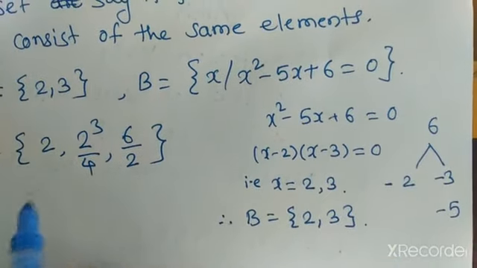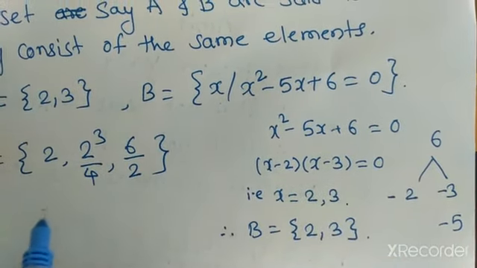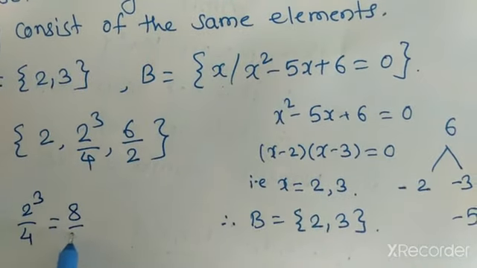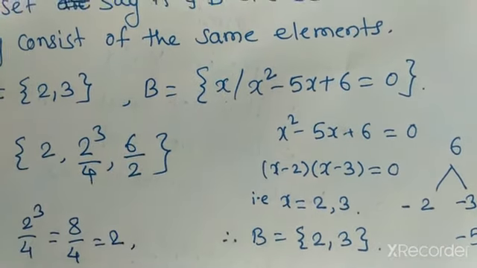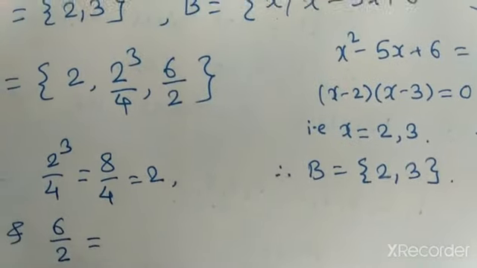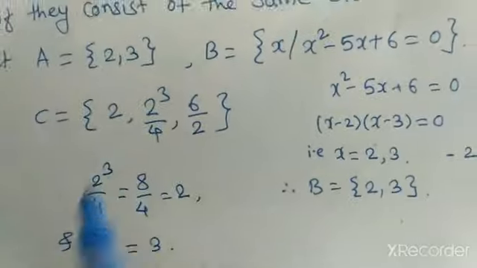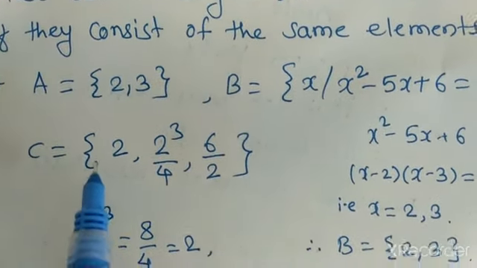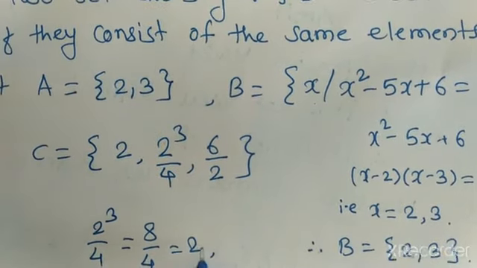Now if we see the set C, in set C, 2 cube upon 4 means 8 upon 4 is equal to 2, and 6 upon 2 gives again 3. Therefore the elements of set C are 2 comma 2 comma 3.